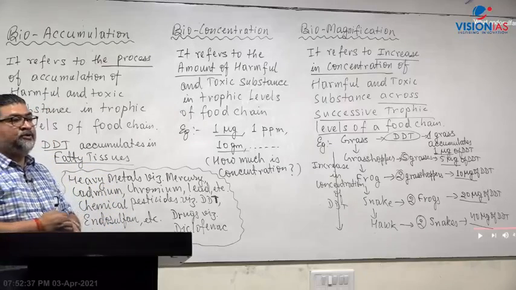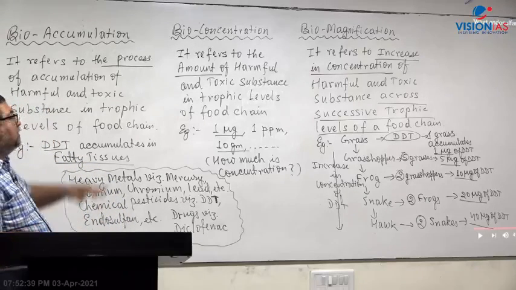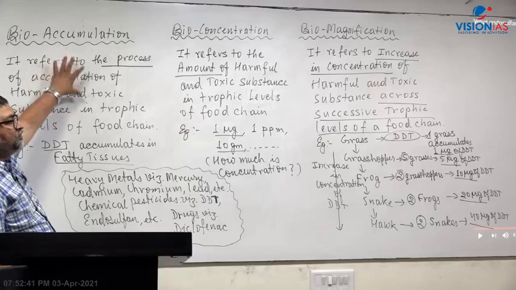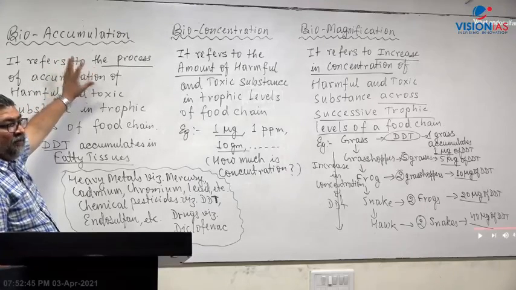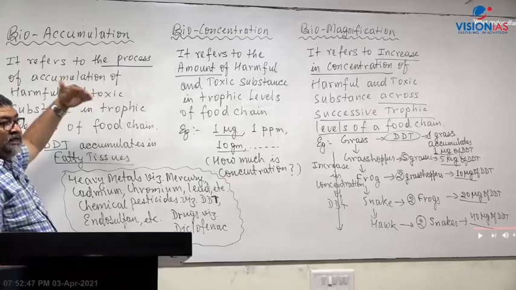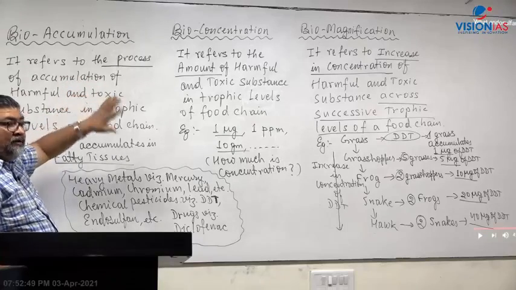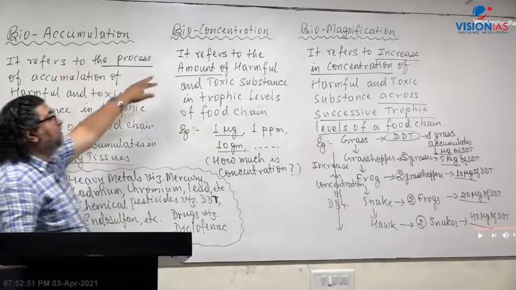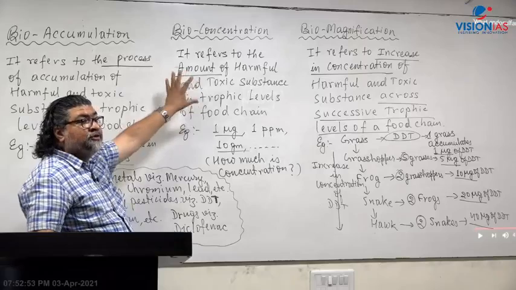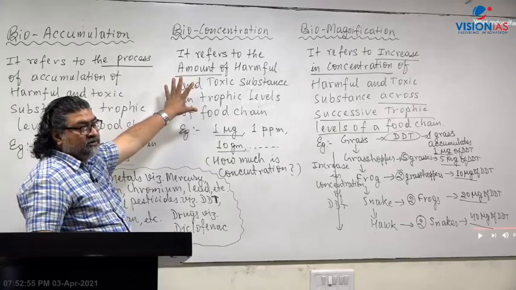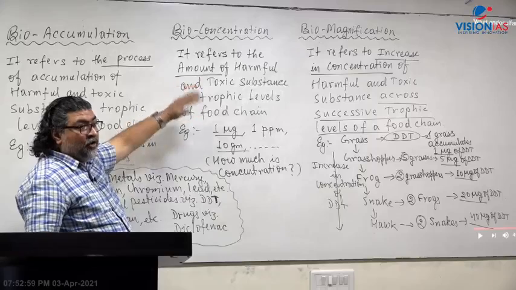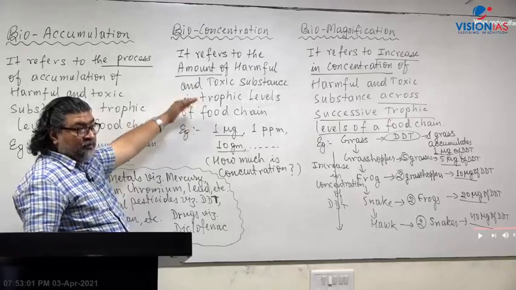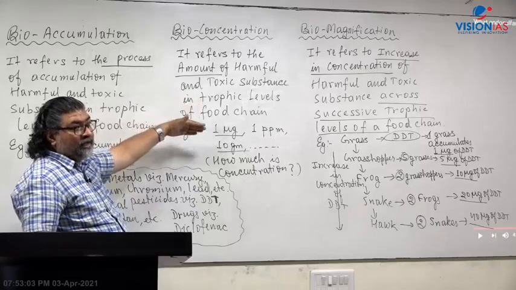Did you get the question? Purvi is asking the question. Here we are talking about the process of assimilation and becoming the part of the living system. Bioaccumulation: whether that accumulation is higher or lower and where it accumulates. Here we are talking about how much is the amount, the concentration. The concentration may sometimes be very high, beyond the threshold, which will be very toxic to the organism.